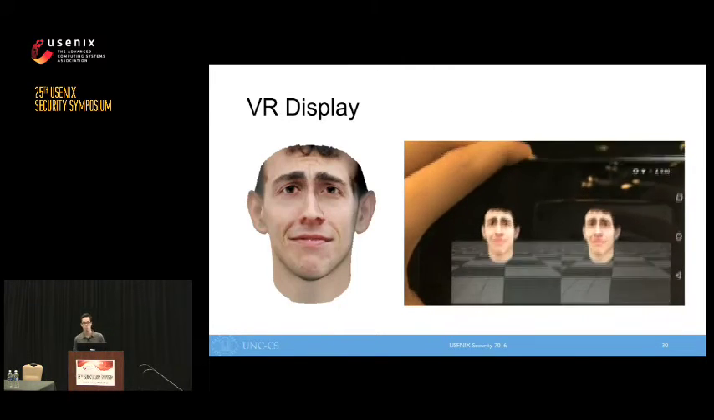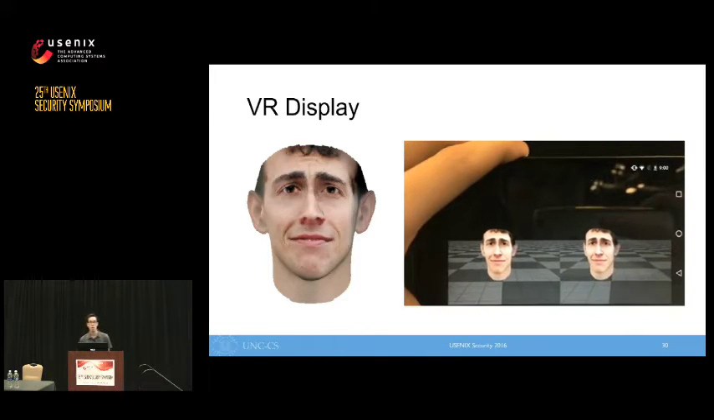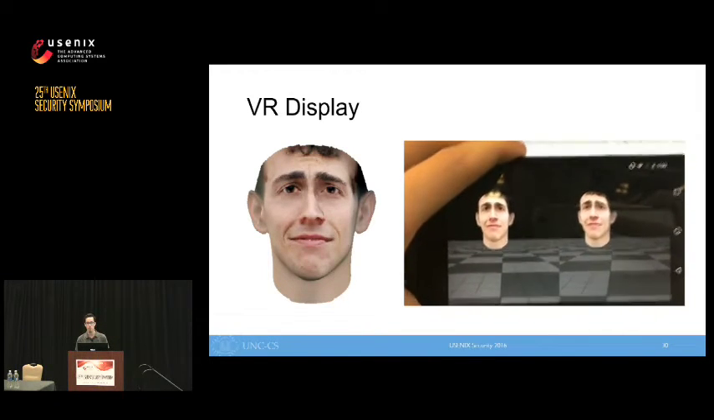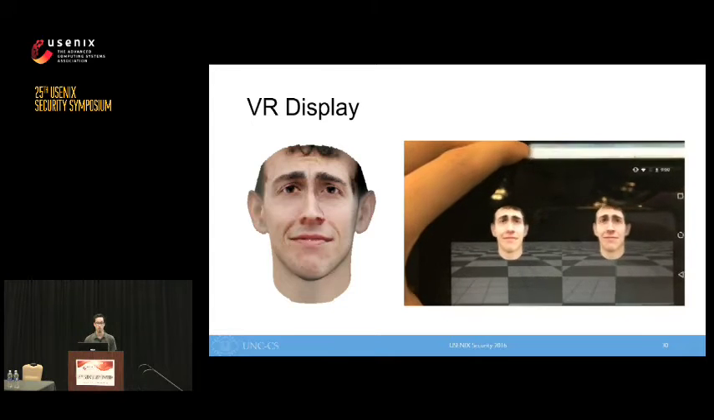Here's an example of the reconstruction displayed in our VR system. Note how the face appears to have stable 3D position as the phone is moved around in the real world.